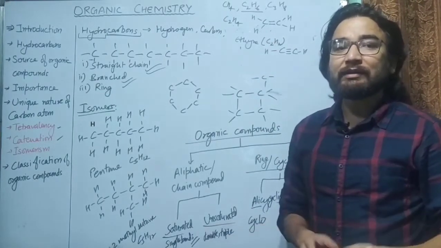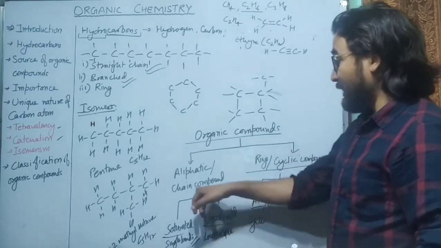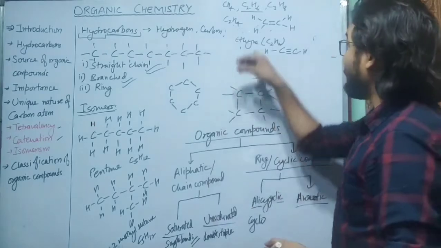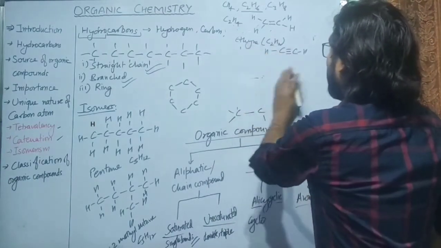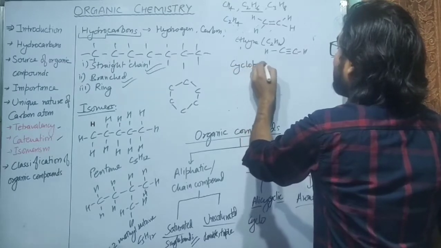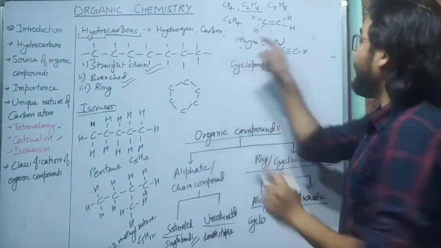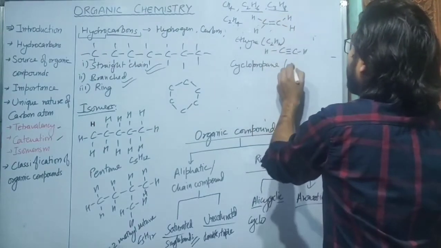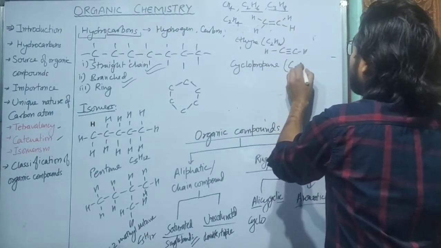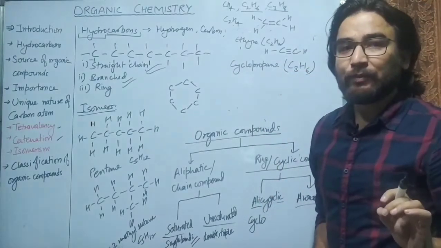Now what are the examples of alicyclic compounds? Their names are similar to those of the chain compounds. For example, propane. Similar to propane we have cyclopropane. However, its formula is different. The formula of propane is C3H8, but the formula of cyclopropane is C3H6.